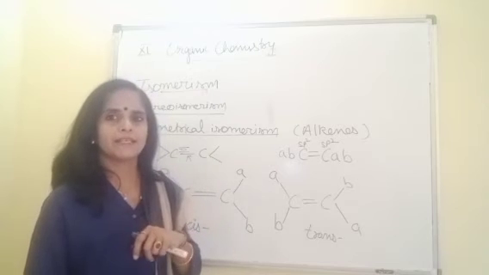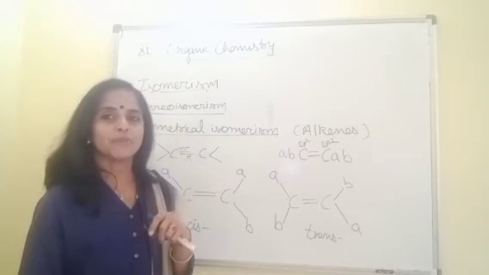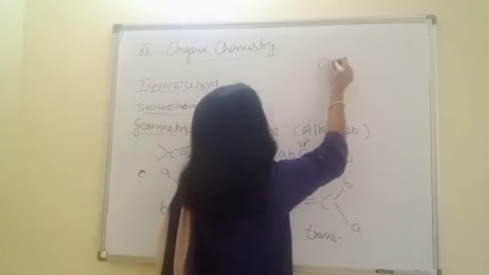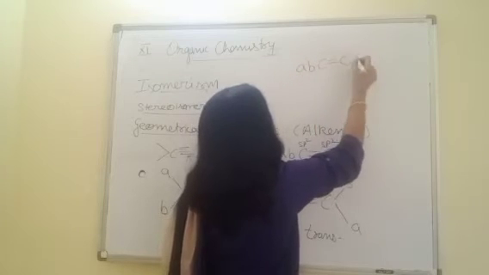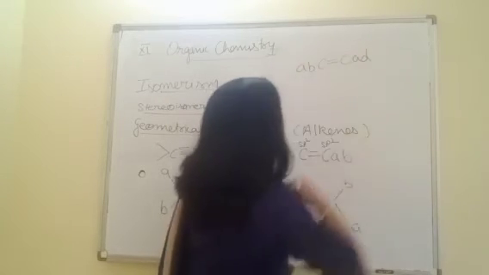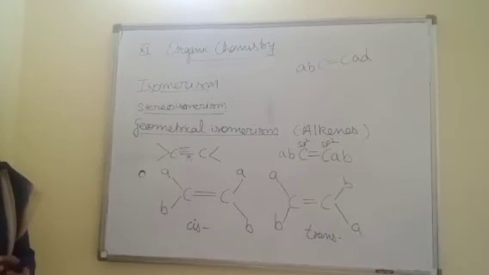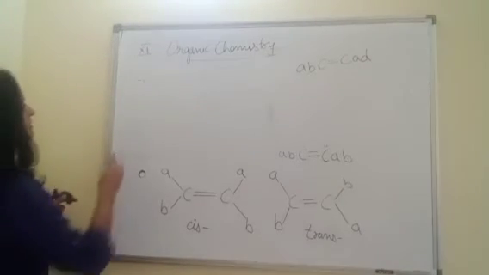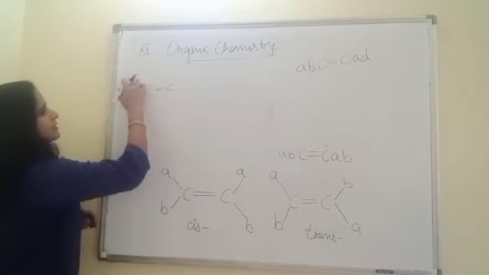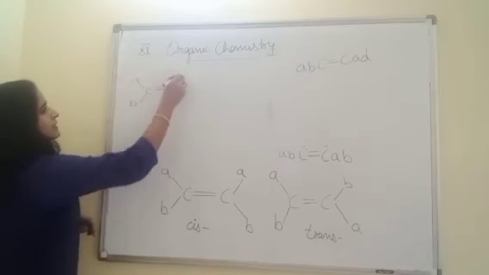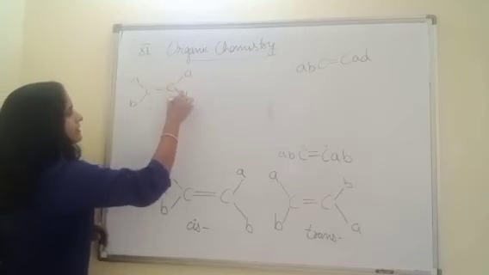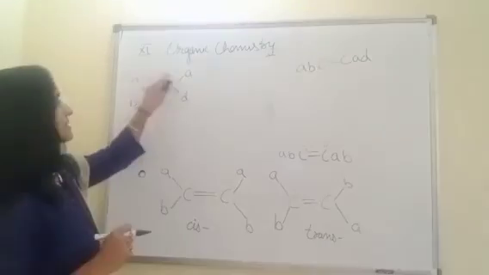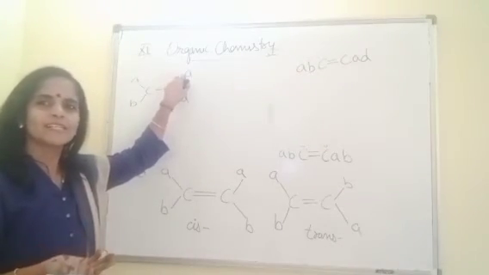Now I am giving you some general cases. Try to think whether geometrical isomerism is possible or not. For example, if I have an alkene where A and D, these options are there. Can I get geometrical isomerism, children? Just think and then tell me. Okay, now compare your answers. This is a double bonded carbon. Both the groups with the first carbon, A and B, second carbon, A and D. Cis or trans? Although these two groups are not same, but these two are same and they are towards the same side. So of course it is cis form.